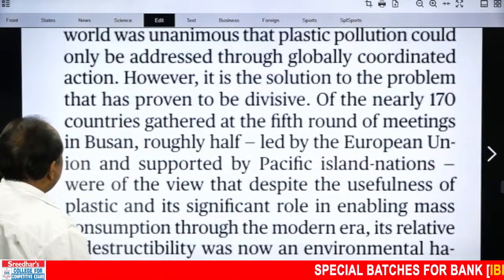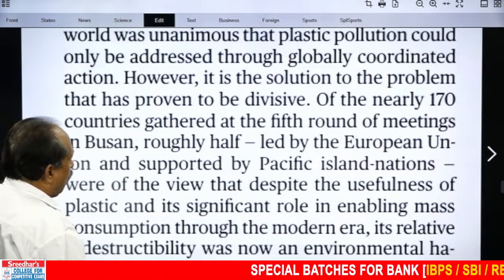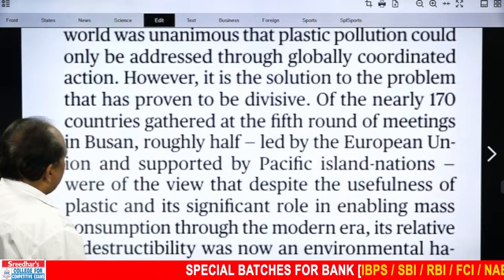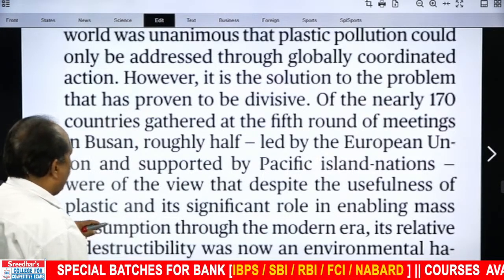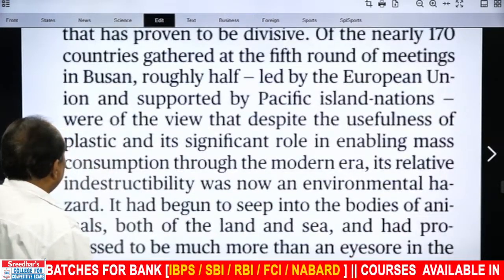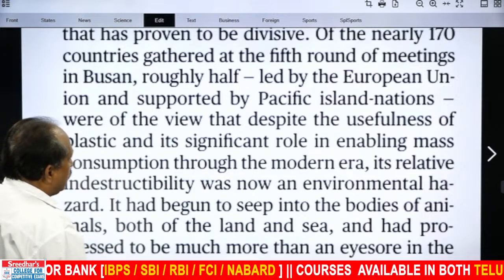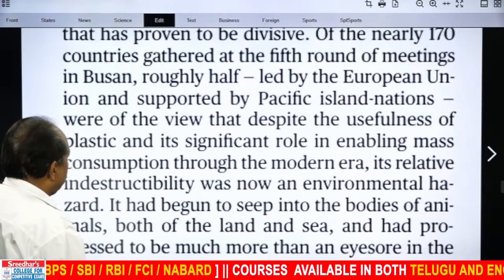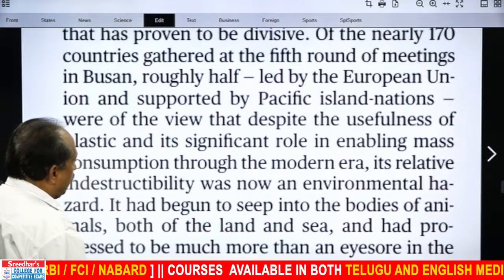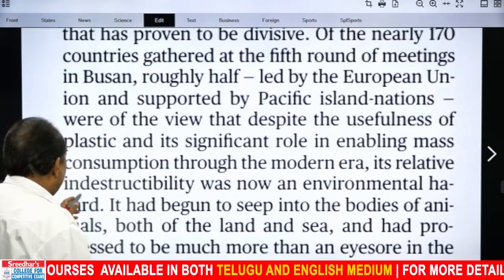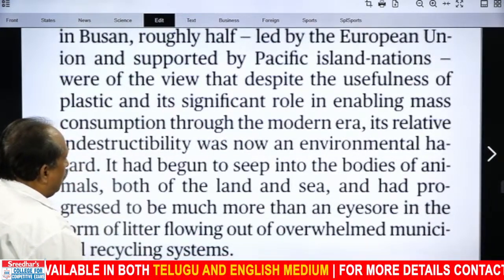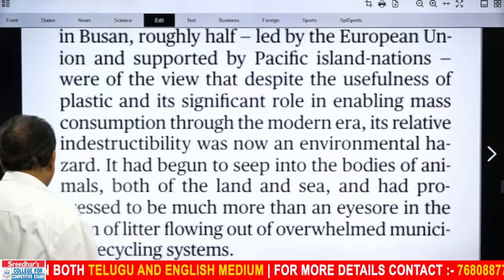Of the nearly 170 countries gathered at the 5th round of meetings in Busan, roughly half led by European Union and supported by Pacific Island nations, were of the view that despite the usefulness of plastic and its significant role in enabling mass consumption through the modern era, its relative indestructibility was now an environmental hazard.